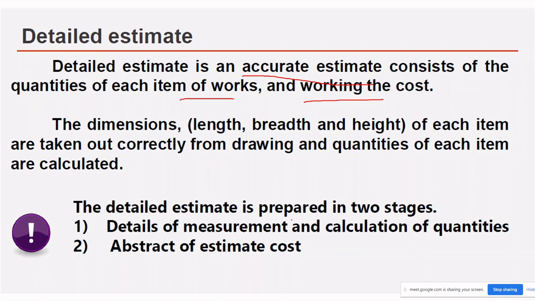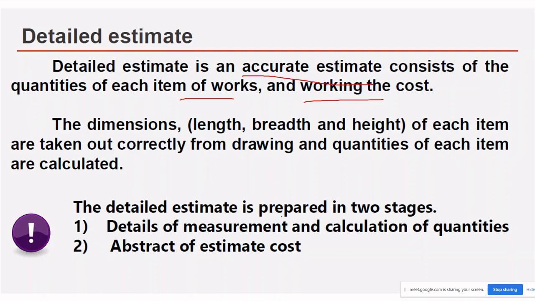The detailed estimate is prepared in two stages. Here in the detailed estimate we have two separate tabular columns, so that for each and every part of the building, the dimension is calculated. If something is to be deducted, it's deducted. If anything needs to be added, then we can add it. Like that, the detailed estimate is a very accurate one.